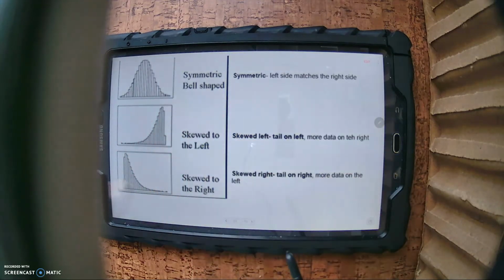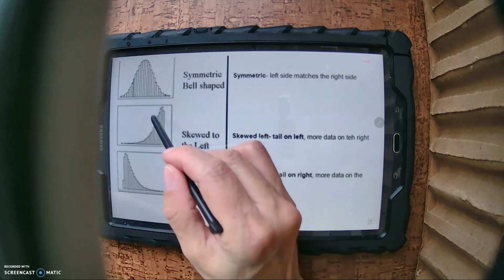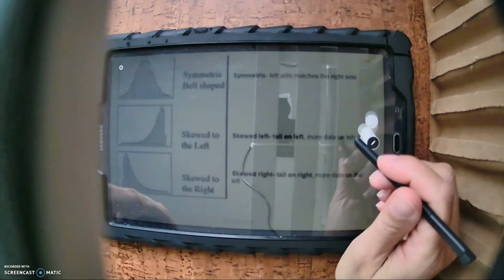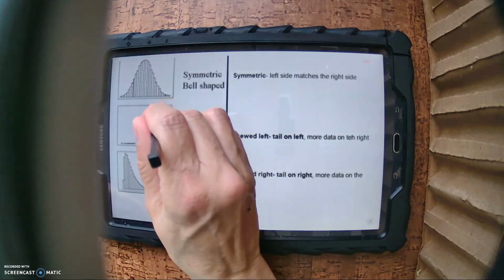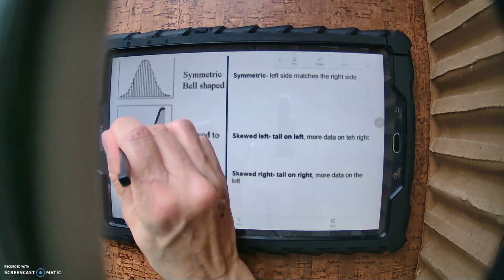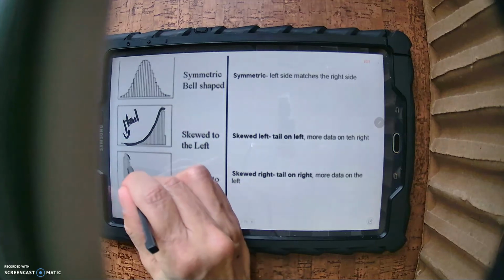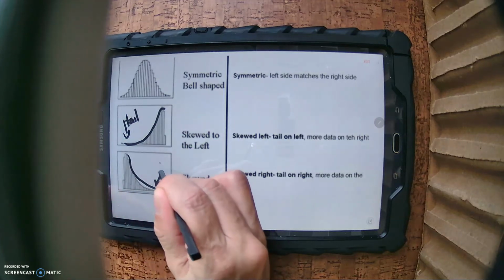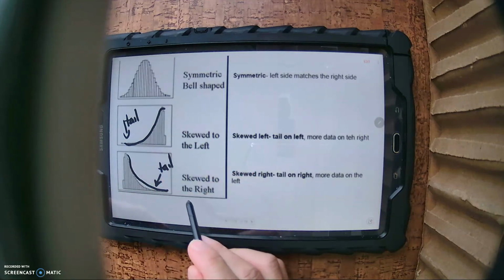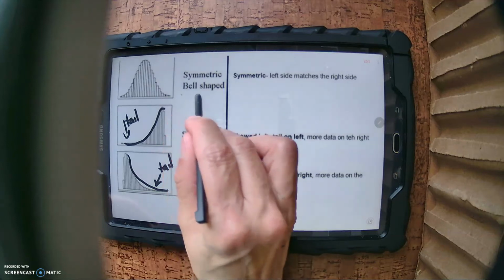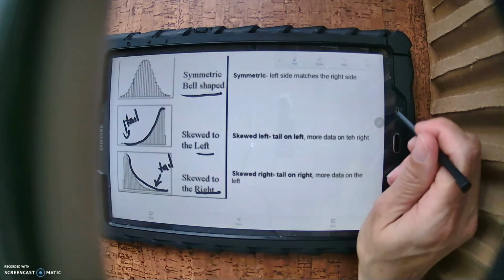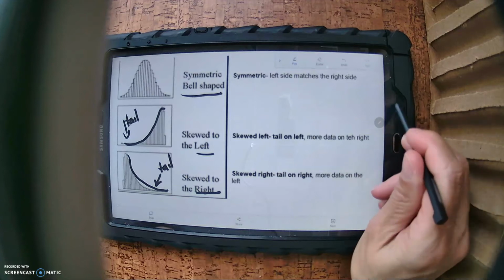This is symmetric. I just want to remind you about the shape. It could be skewed left. Remember, if you've got a hump and then it tails out, think about where the tail is. If the tail is on the left, it's skewed left. If it tails down and the tail is on the right, we call it skewed right. Bell-shaped, right, left side matches right.